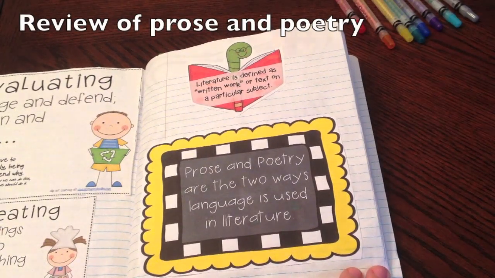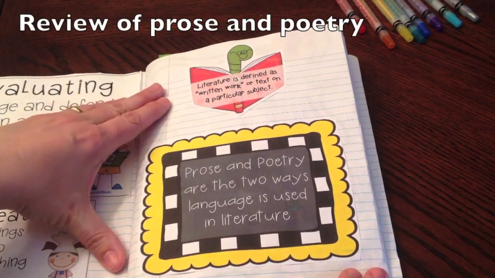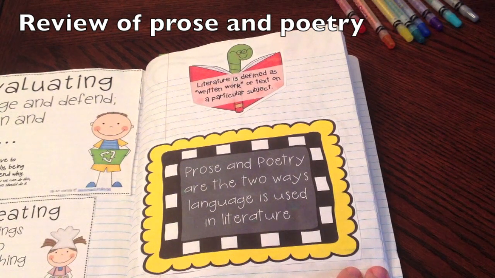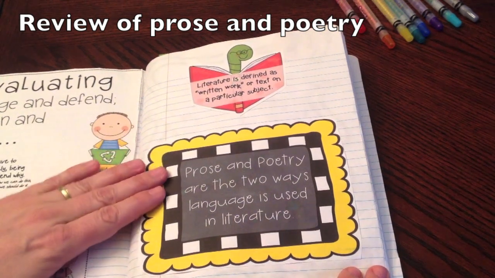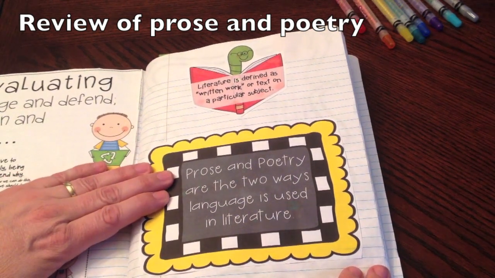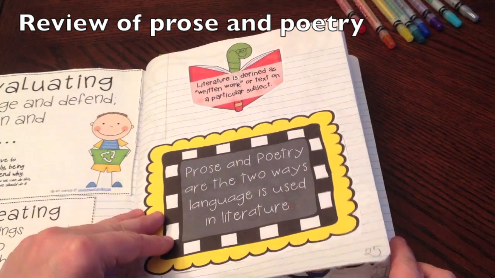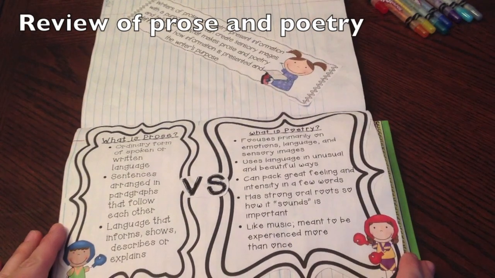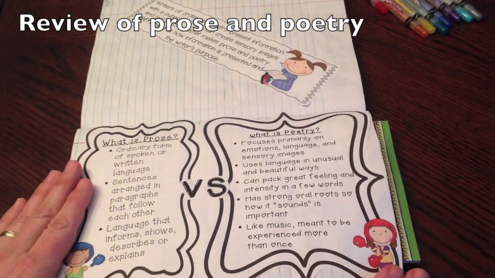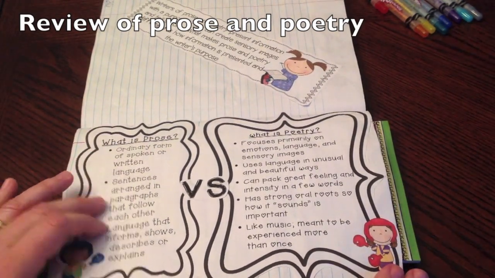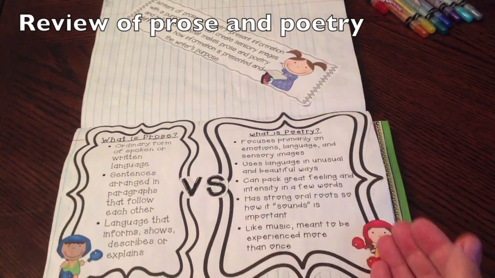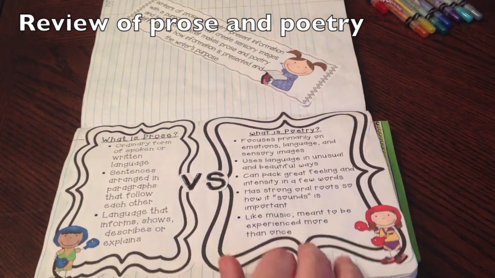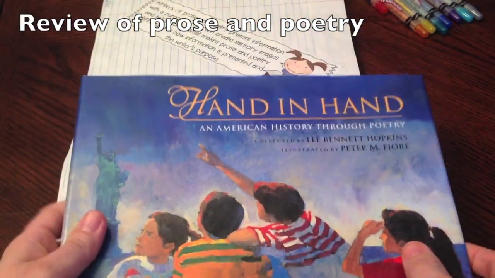So when we first started learning about literature as essentially being written work or text on a subject, we identified the difference between prose and poetry, those two ways that language is used. We compared the two head to head, prose being arranged in sentences and paragraphs, whereas poetry being structured very differently. If we take a look at a poem,